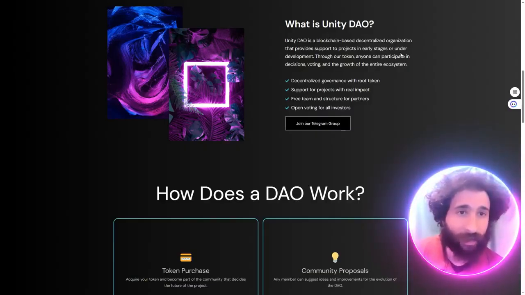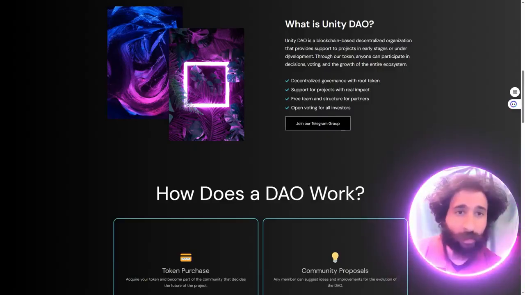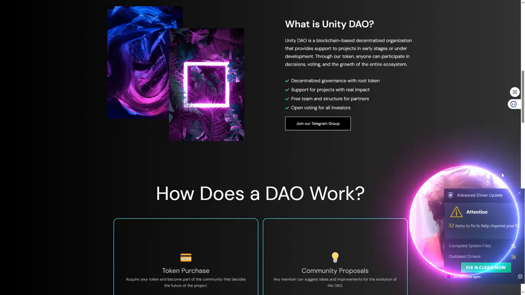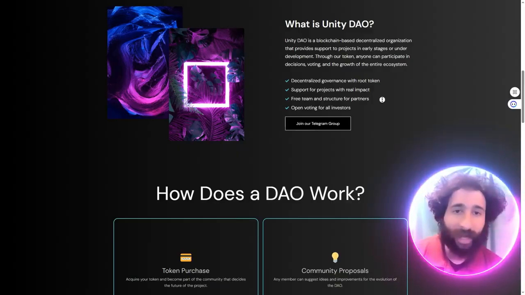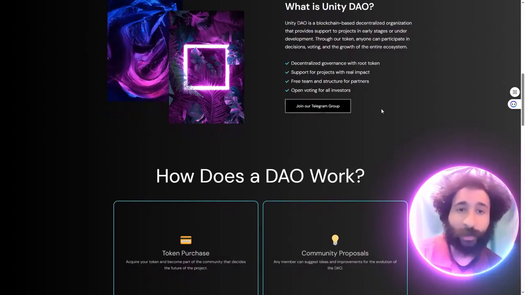So, Unity DAO is a decentralized organization, and it provides support to projects in early stages of development. So, you have a DAO idea, you want to come up with decisions, you want the voting, and this is the part that I really love. Anyone can participate in decisions, voting, and growth of the entire ecosystem. So you have to decide what is going to be best. Which projects, which way does it go? What features? What happens next?